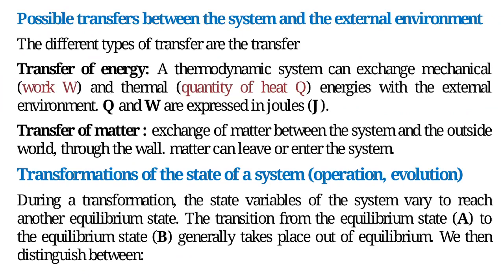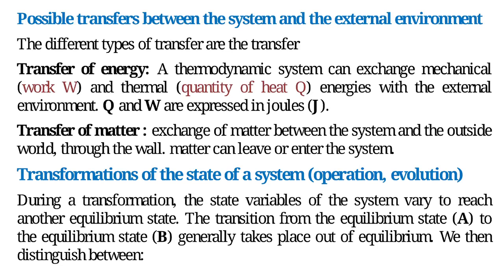Possible transfers between the system and the external environment. The different types of transfer are the transfer of energy. A thermodynamic system can exchange mechanical work W and thermal quantity of heat Q energies with the external environment. Q and W are expressed in joules, J. Transfer of matter. Exchange of matter between the system and the outside world, through the wall. Matter can leave or enter the system.